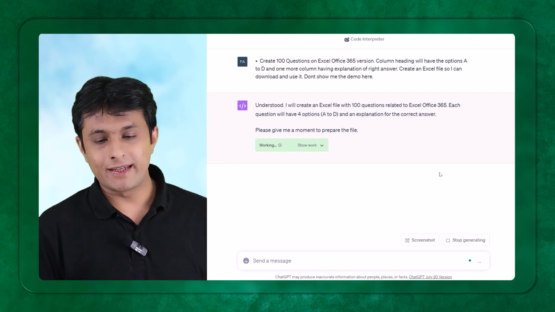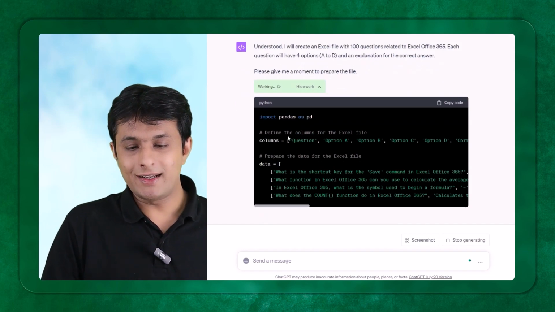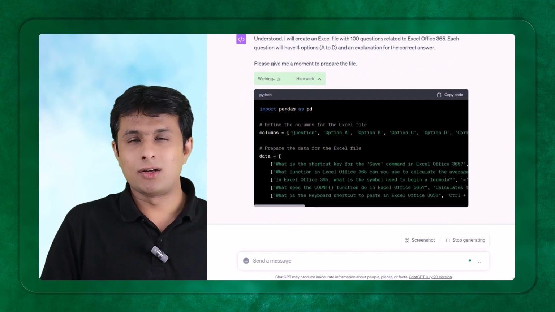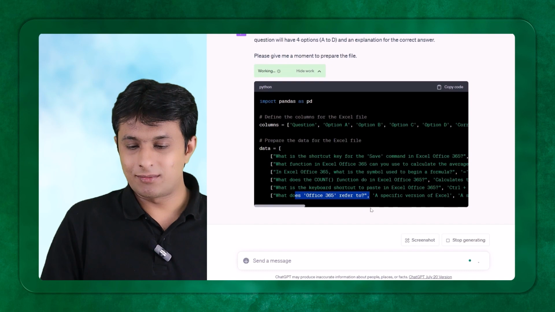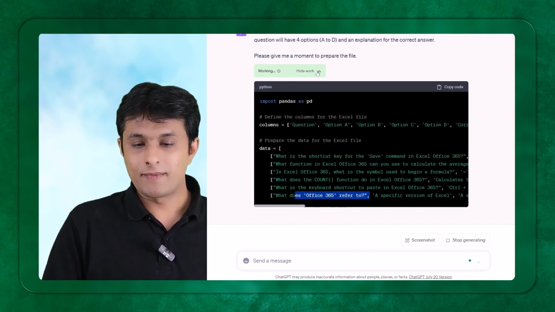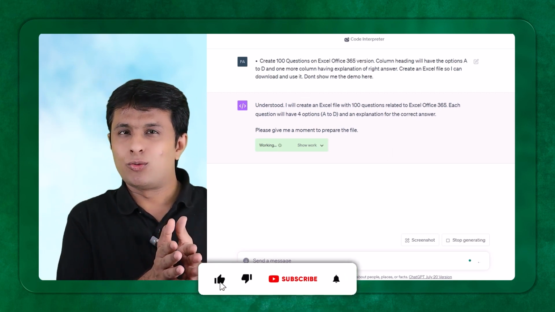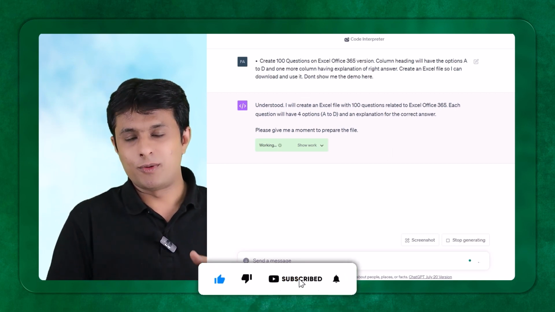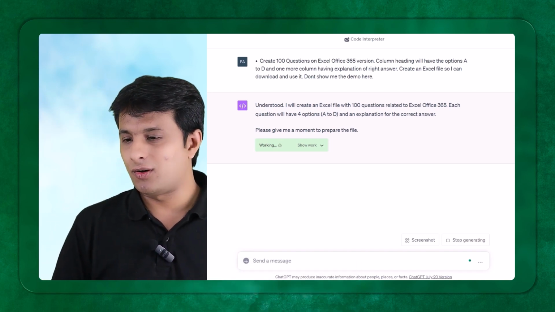So now it is taking some time. If I show you the code over here, it is creating some code at the backend. This is Python language, which is created at the backend. This will definitely take some time to create the data, and then you can download it. Now I've asked for 100 questions. You can expect it to give you, let's say, 10 to 20 questions for demo purposes, and you can download. This will give you a clean output so that you can use it for your work.